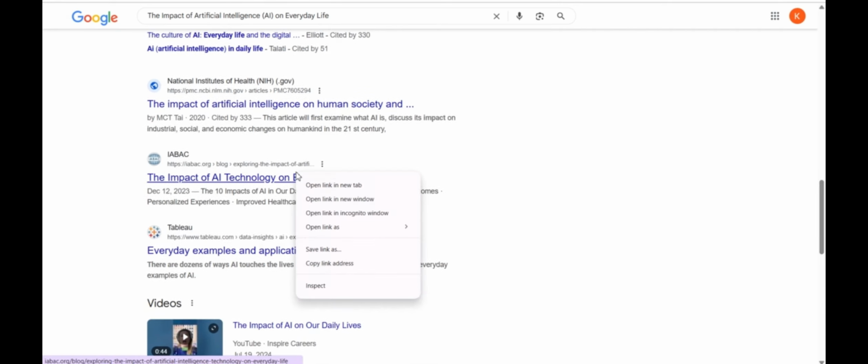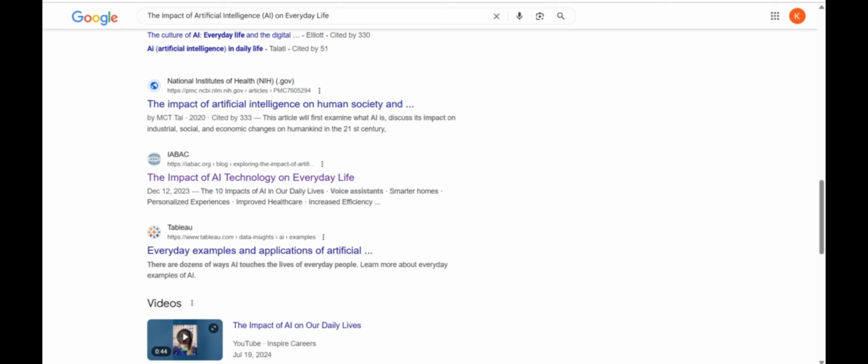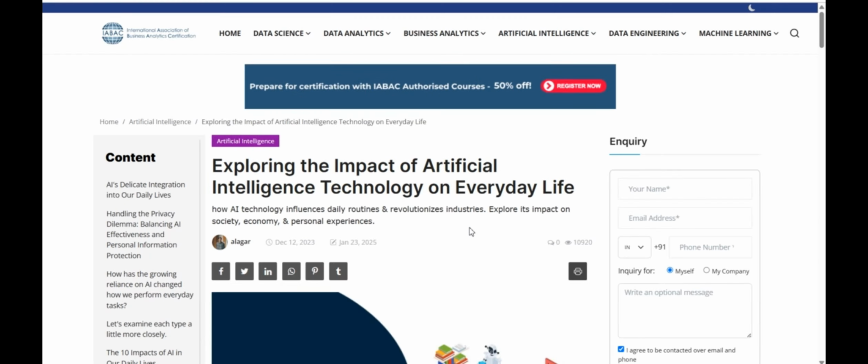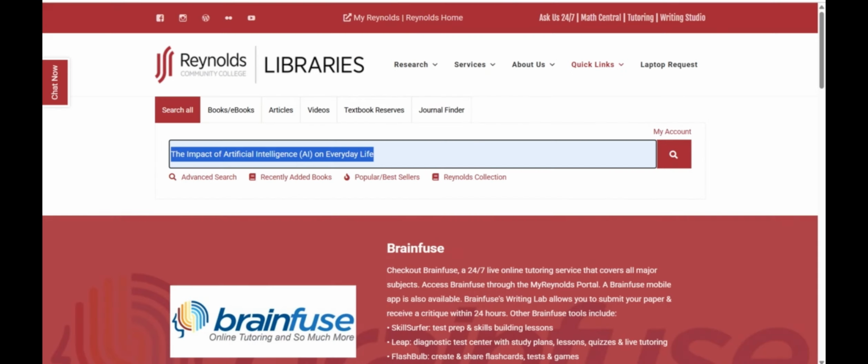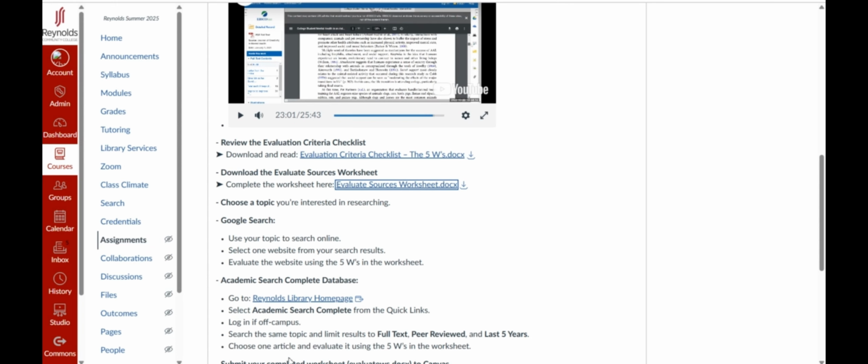Okay, so choose any article. I did not choose any of them yet, so let's choose together. Okay, I want to choose this article. And then for the same topic, we want to go to Reynolds Library. The link, you can find it here. Okay, it's in the same place.